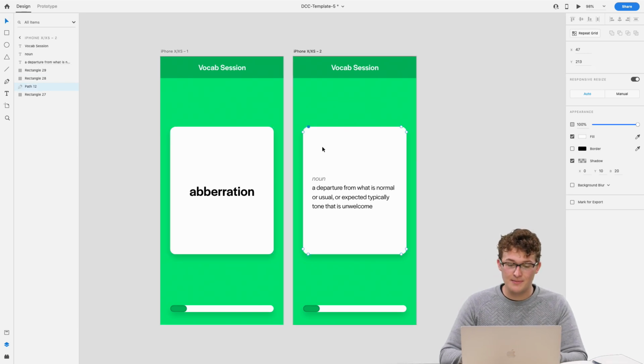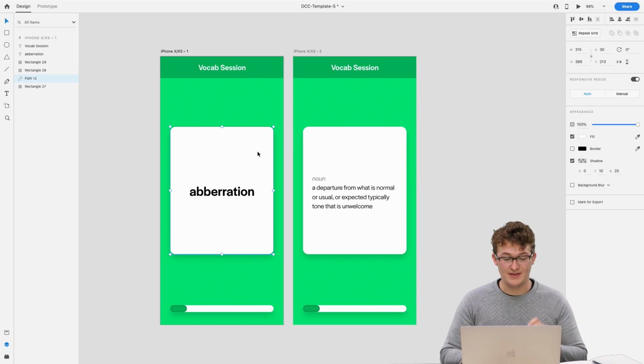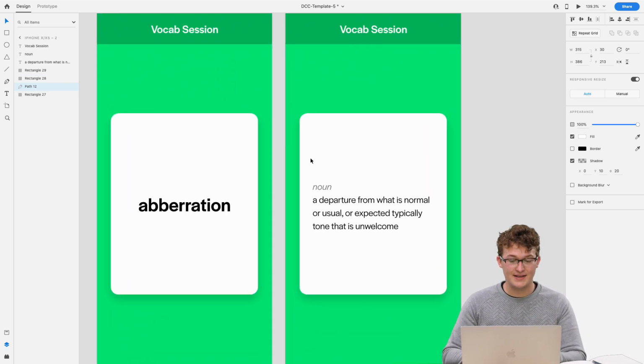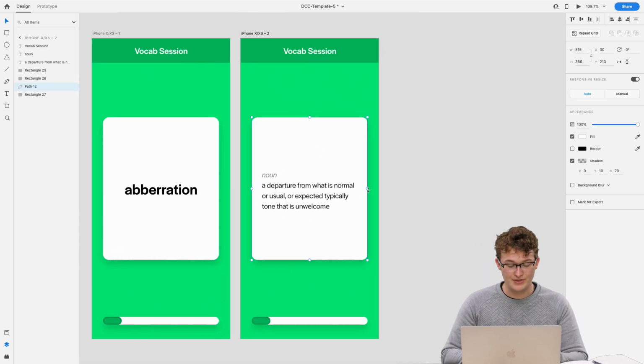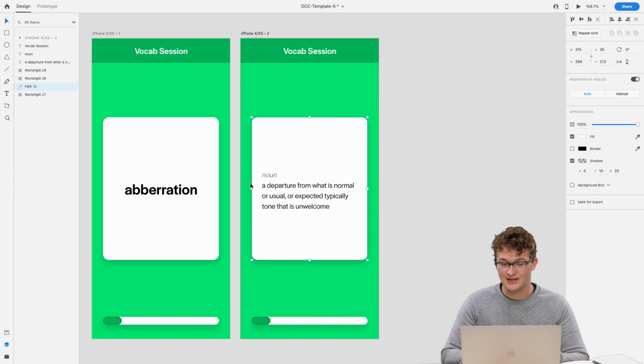And I'll do the same thing on this one. You'll notice this is path 12 and this is path 11. Those are different names. We want to make sure they're the same in the layers panel or else they will not auto animate. So make sure they have the same name. Then on this side, we are going to do a flip. We're at 315 pixels wide here, and I'm just going to flip it like that until it's the same size.